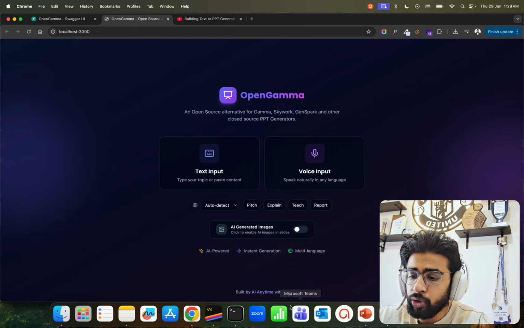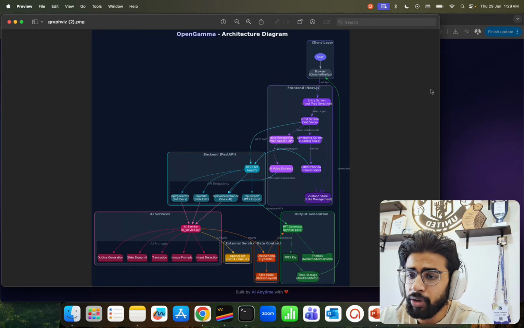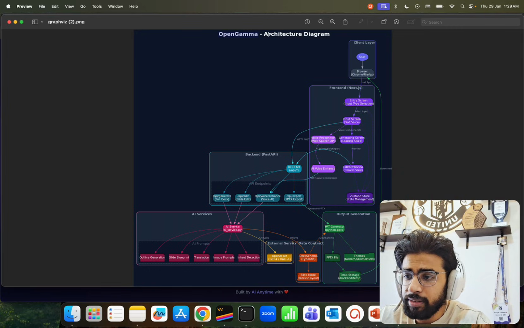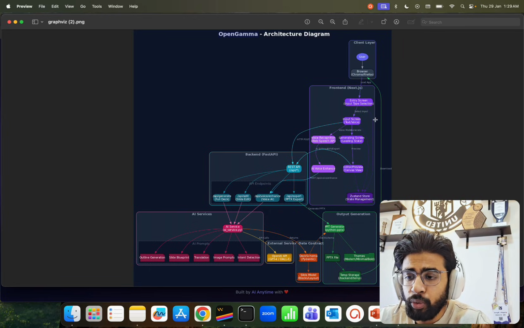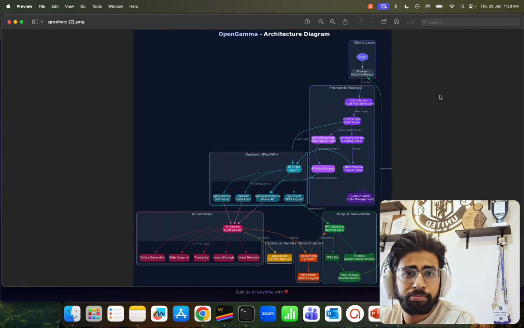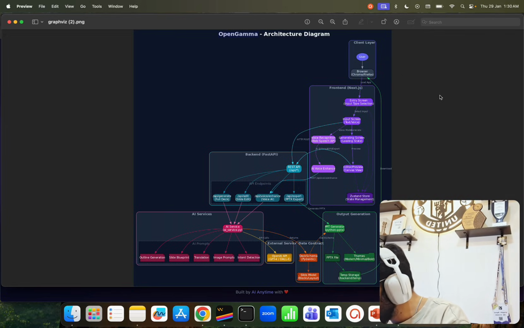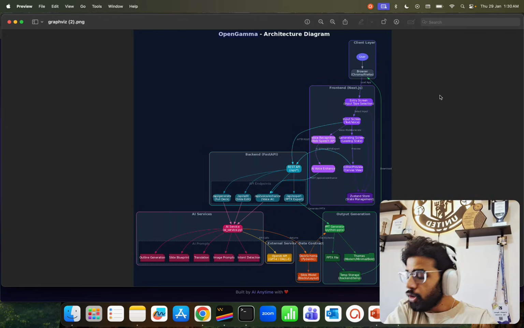Now, I'll just show you a quick walkthrough of the architecture and how it works. Then I'm going to go into the code in a little bit. If you look at this over here, this is the client layer, which is a web app built in Next.js. The front end is entirely in Next.js. You can look at the entry screen and input types. There are two input types: one is text, the other is voice. For voice recognition, we're just using the Web Speech API that comes in the browser. If you want better, you can change that to anything, like AssemblyAI or Whisper, or any multimodal models that understand audio.